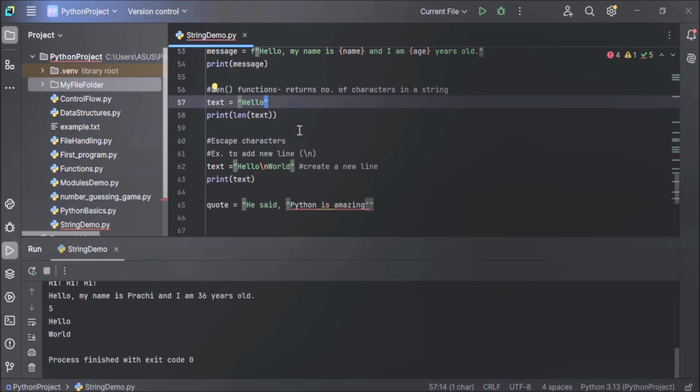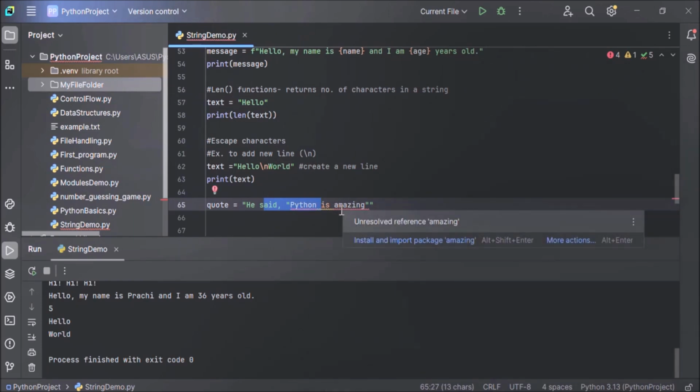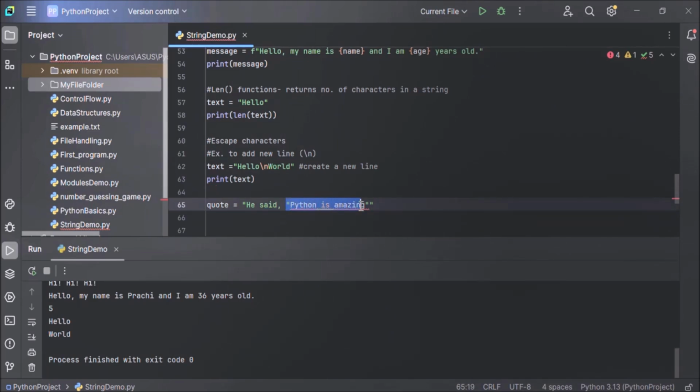Inside the string, you want to include the phrase Python is amazing enclosed in double quotes. In that case, you can't do it directly using double quotes, the way we have used here. Directly, you can't use double quotes inside the string because it is already surrounded by double quotes.